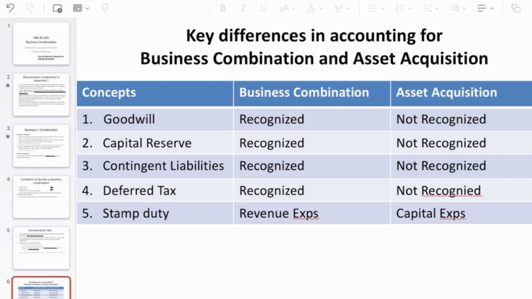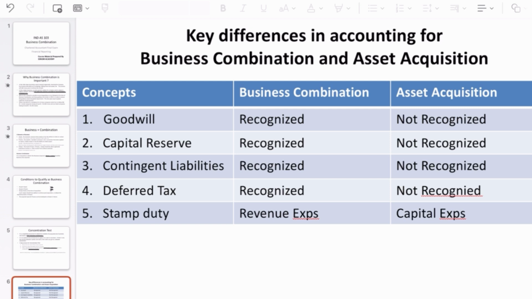Then next is capital reserve. So capital reserve, it's the opposite of goodwill, which means you pay less than the fair value of the assets acquired. So in this case, under business combination, yes, the capital reserve also needs to be recognized, but in the asset acquisition model, this should not be recognized.